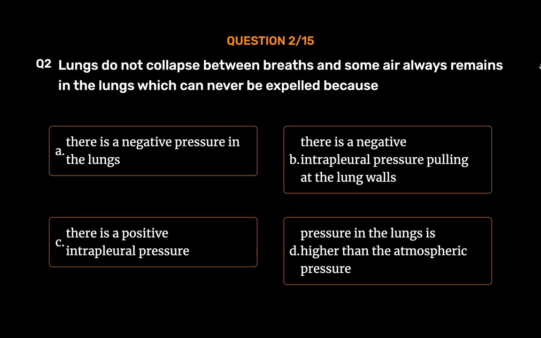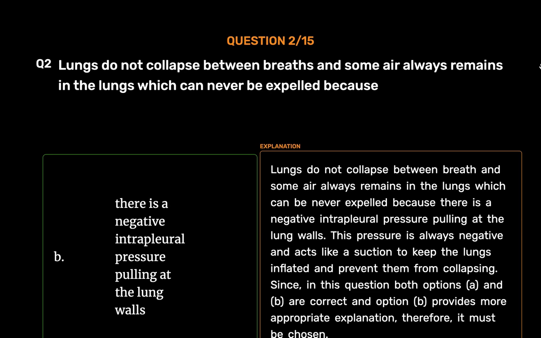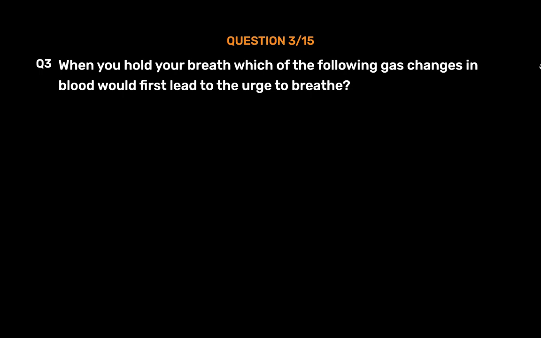The correct answer is Option B. There is a negative intrapleural pressure pulling at the lung walls. Lungs do not collapse between breaths and some air always remains in the lungs which can never be expelled because there is a negative intrapleural pressure pulling at the lung walls. This pressure is always negative and acts like a suction to keep the lungs inflated and prevent them from collapsing. Since in this question both options, A and B, are correct and option B provides more appropriate explanation, therefore, it must be chosen.